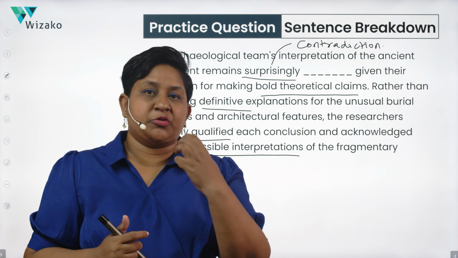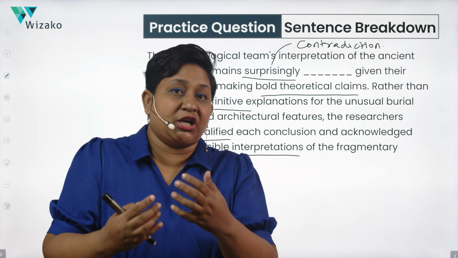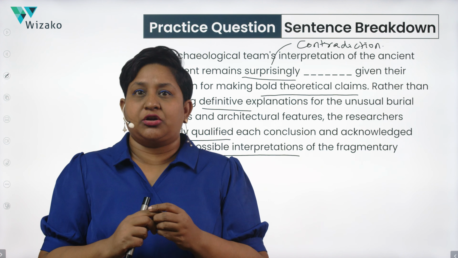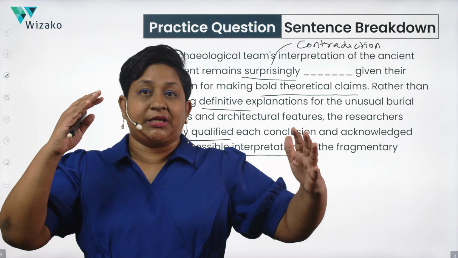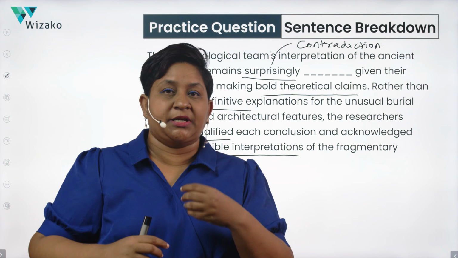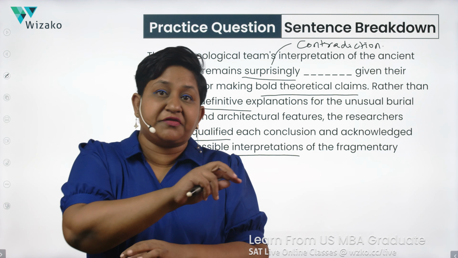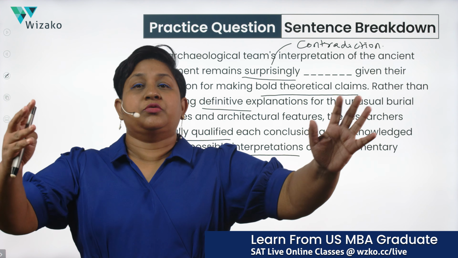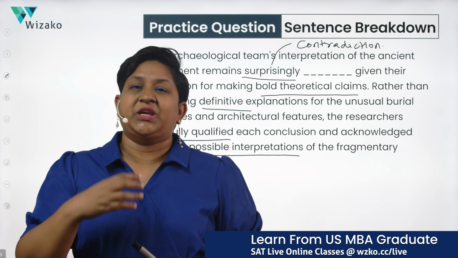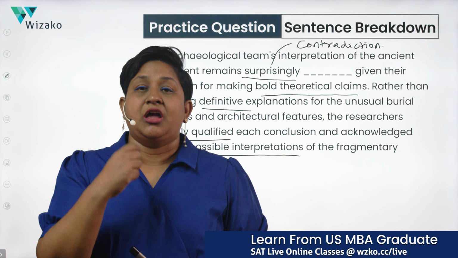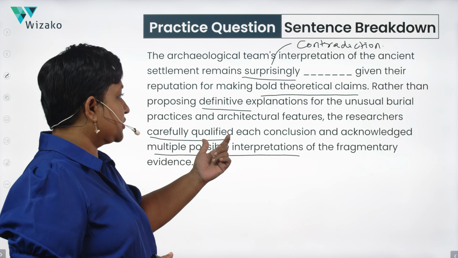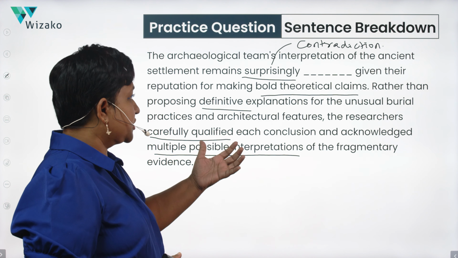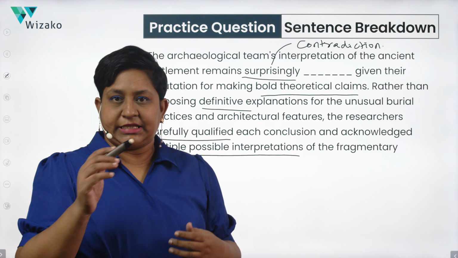When you make a claim or a conclusion and you qualify it, it means you're putting a lot of if-then clauses to it. It means you're saying, oh, this is my opinion, provided this happens under these circumstances, if these conditions are met, not a universal claim. So you're being very cautious and careful about the conclusions that you're drawing. So that again talks about the lack of decisiveness in their claims.